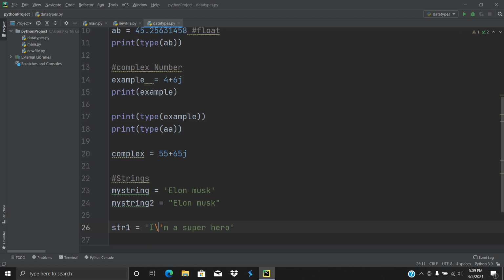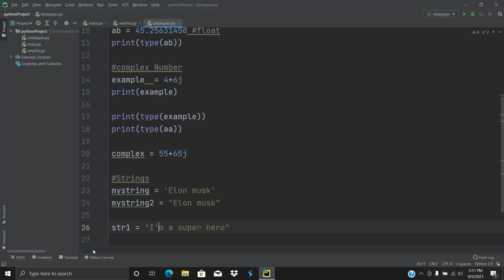After using the backslash we can write this single quotation mark for our English sentence. But I would recommend that you start with a double quotation mark and end with a double quotation mark, and you can use a single quotation mark in between, and then there will be no necessity to use a backslash.